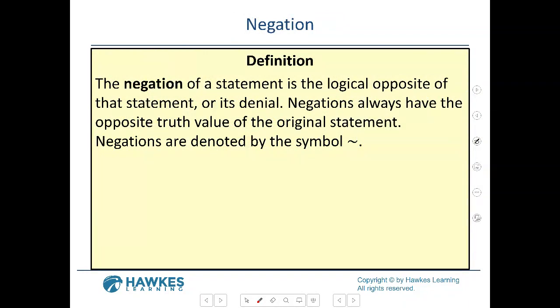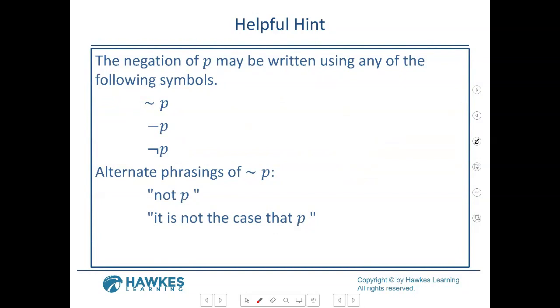So negation. The negation of a statement is its logical opposite. So this is the symbol when you're dealing with negation. It's just the opposite, and it's not a negative sign. They're just going to make it a little squiggly line. Here are the different symbols when you're talking about not P. This is doing the opposite of the statement. If we're doing not, we're most likely going to see this symbol here, the squiggly line P. That means not P, so it is not the case that P. You're just going to do the opposite of it. Negation is going to be the opposite of whatever statement you see.